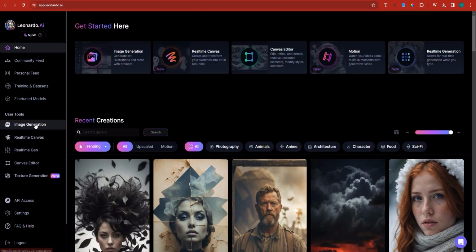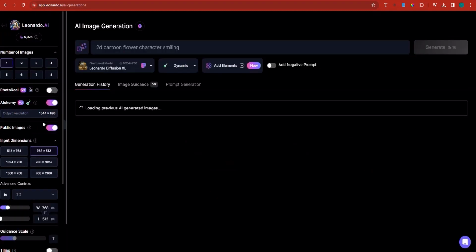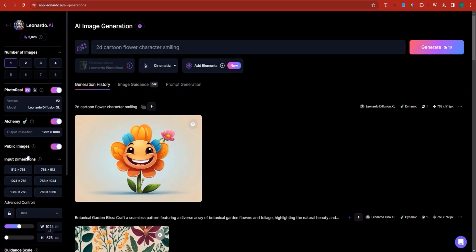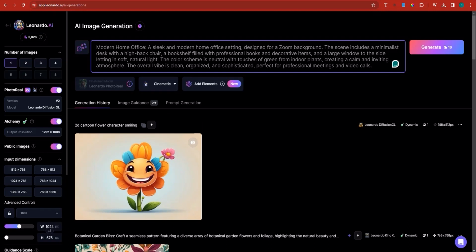Now I'm going to click on image generation. And I'm going to activate the photoreal option of Leonardo. Now I can use Alchemy with it, which is quite good because I can select a landscape type size. Landscape is 9 by 16 inches. So here, actually, it's 16 by 9. I'm sorry, 16 by 9 inches. I'm going to activate photoreal and Alchemy. And instead of this 2D flower smiling, I'm going to paste in my new prompt.